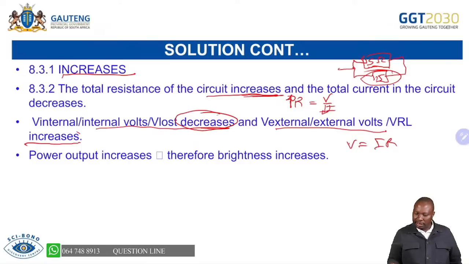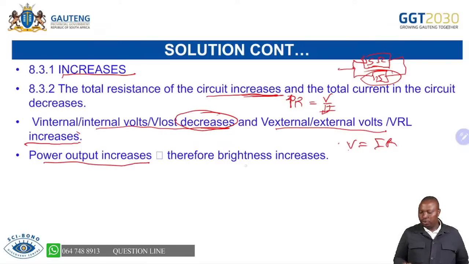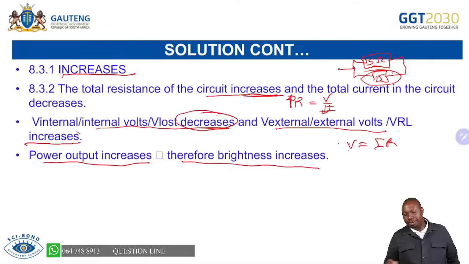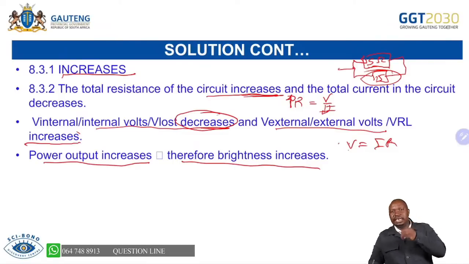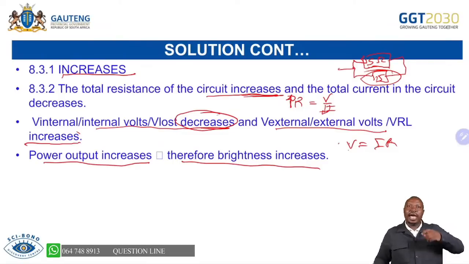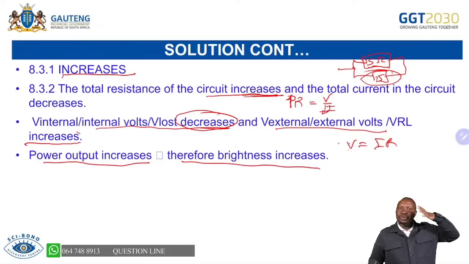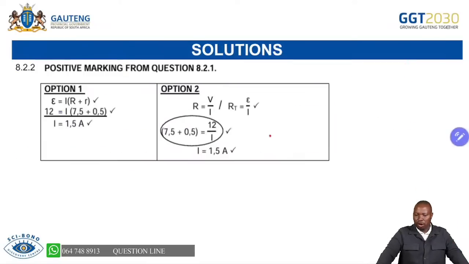As now we are increasing the resistance there, it will increase the V. Then the power output as well will increase. Therefore, the brightness increases. So I hope that helps you when you deal with questions like that, to always know that if we are removing something that was in parallel, or a resistor that was in parallel combination, we are increasing the resistance. And as we increase the resistance, we are decreasing the current in accordance to our Ohm's law.